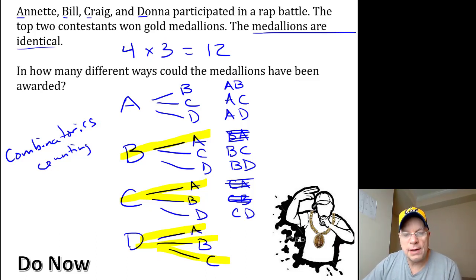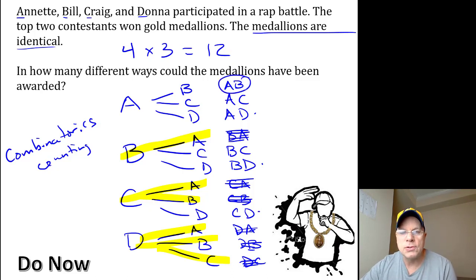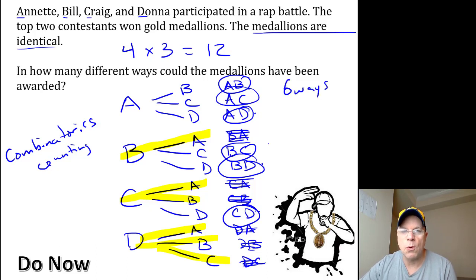All right, when we get down to Donna, Annette was the same as Annette Donna right here, so cross that out. Donna Bill, the same as Bill Donna, we've already counted that there. And Donna Craig got counted right here when we considered Craig and Donna. And so there are 1, 2, 3, 4, 5, 6 ways the medallions could be awarded. If the medallions were trophies of different sizes, we know from our work last week that would be a permutation resulting in 12 possible ways to award the 2 trophies.